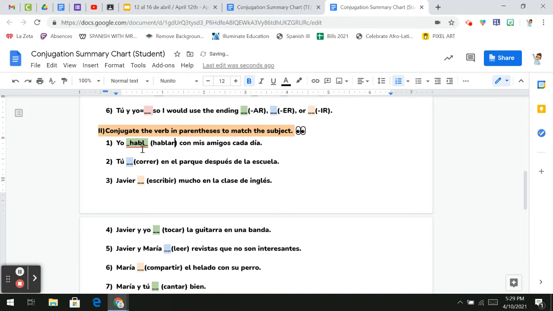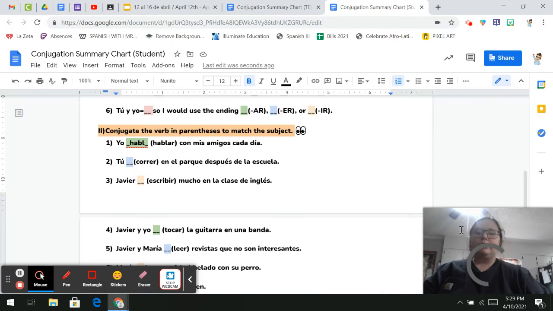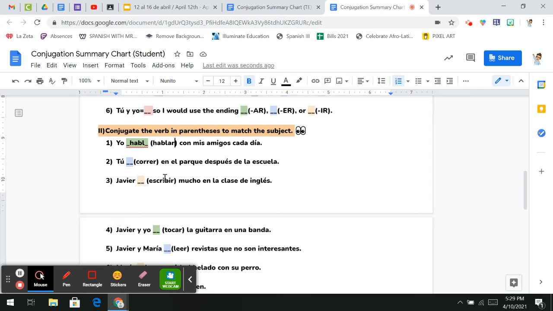Okay, so I'm looking at the green section of my summary chart. Green section, AR endings. My subject was yo. So when I take off my AR, what I'm adding now is an O. So we have yo hablo, which went from to talk to now I talk with my friends every day.